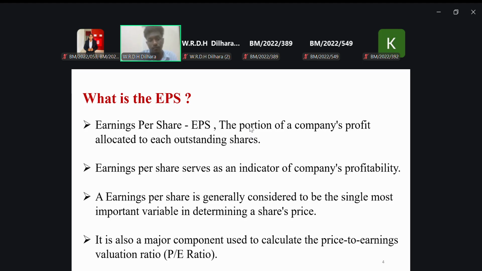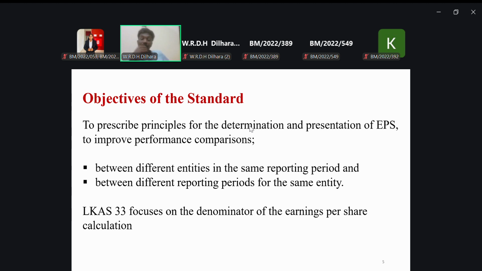Those are the reasons why we need EPS. When we move into the objectives of this standard, I have taken this from the standard. I have also uploaded the standard, so please download it and refer to it along with the PPT. So, the objective of this standard is to prescribe principles for determination and presentation of earnings per share to improve performance comparison.